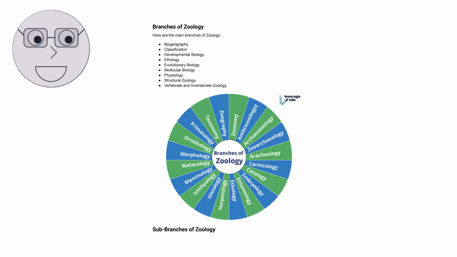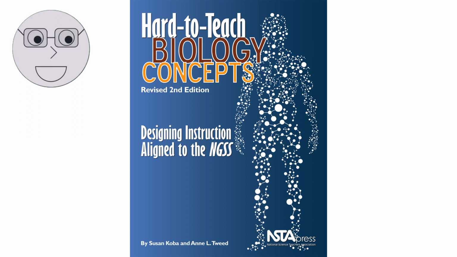The visuals show the different branches of biology, such as genetics, ecology, microbiology, and biochemistry, and their respective areas of study. In this video, we will explore some of the key concepts and principles of biology, such as evolution, genetics, and ecology. We will also learn about the scientific method, the process by which scientists conduct research and make discoveries in the field of biology.